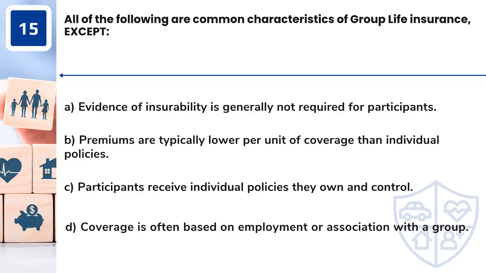Question 15. All of the following are common characteristics of group life insurance, except A. Evidence of insurability is generally not required for participants. B. Premiums are typically lower per unit of coverage than individual policies. C. Participants receive individual policies they own and control. D. Coverage is often based on employment or association with a group.